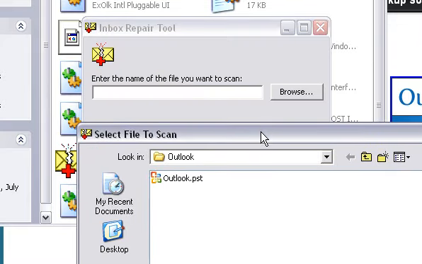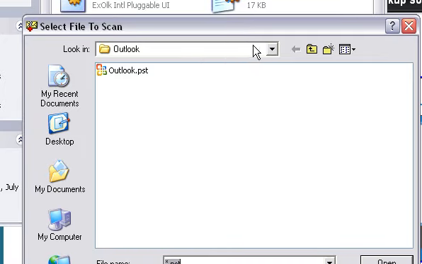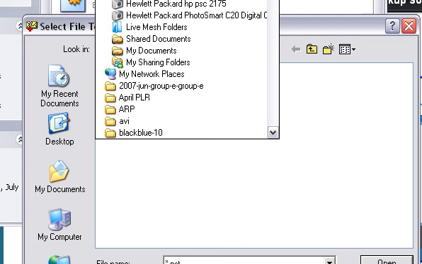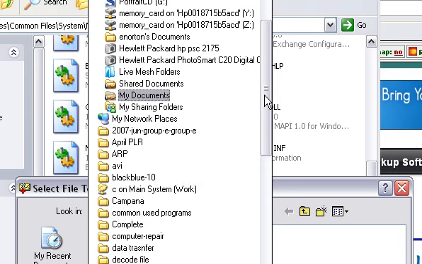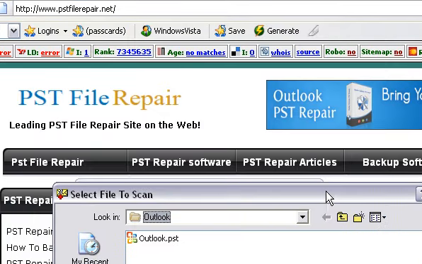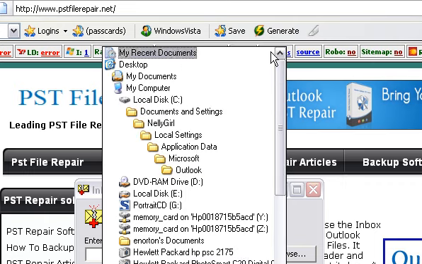Now, I hit the browse button because we're trying to browse to the PST file we want to find, and it actually already has my location in here. It just shows that, hey, I've used it before. Let's show you the exact path here. See if we can get it to show on my screen at this resolution. C:\Documents and Settings, your username will be right here, Local Settings, Application Data, Microsoft, Outlook.